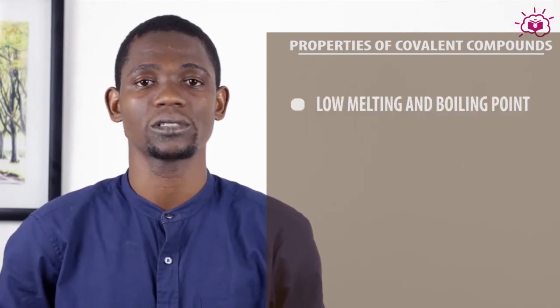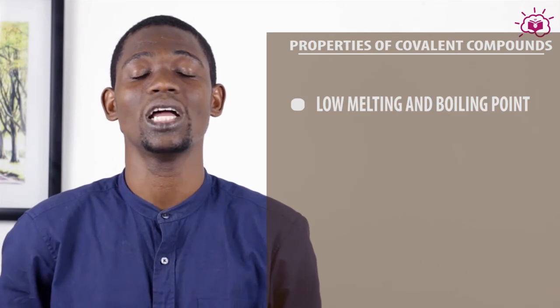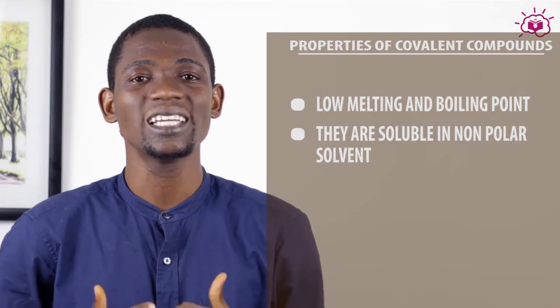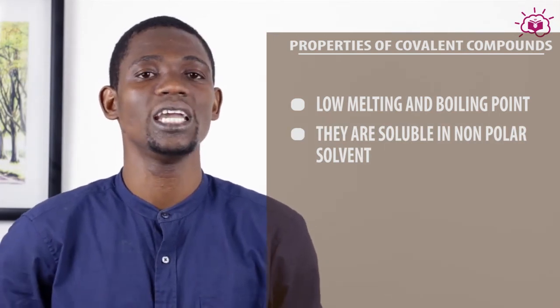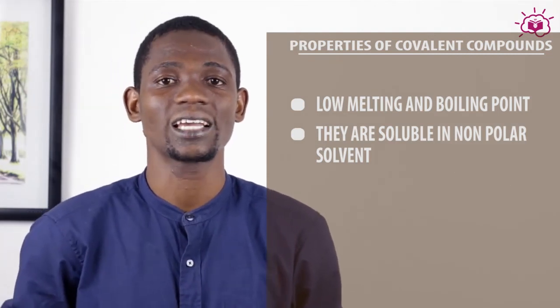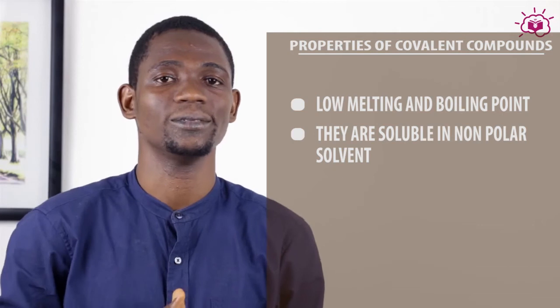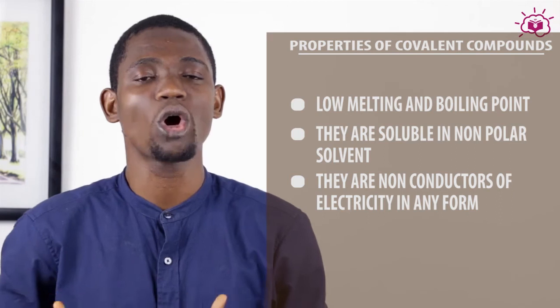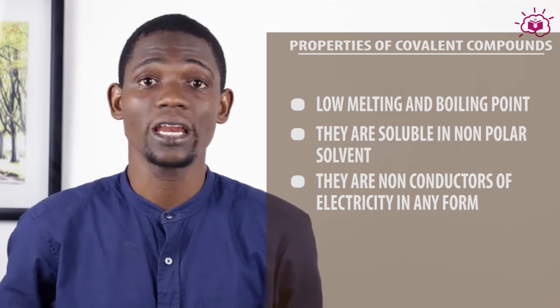Briefly, let's talk about the properties of covalent compounds. 1. Covalent compounds usually have low melting and boiling points because the molecules are usually volatile. 2. Covalent compounds are soluble in non-polar solvents like benzene, acetone, etc. 3. Covalent compounds are usually non-conductors of electricity in any form, whether solid or molten.